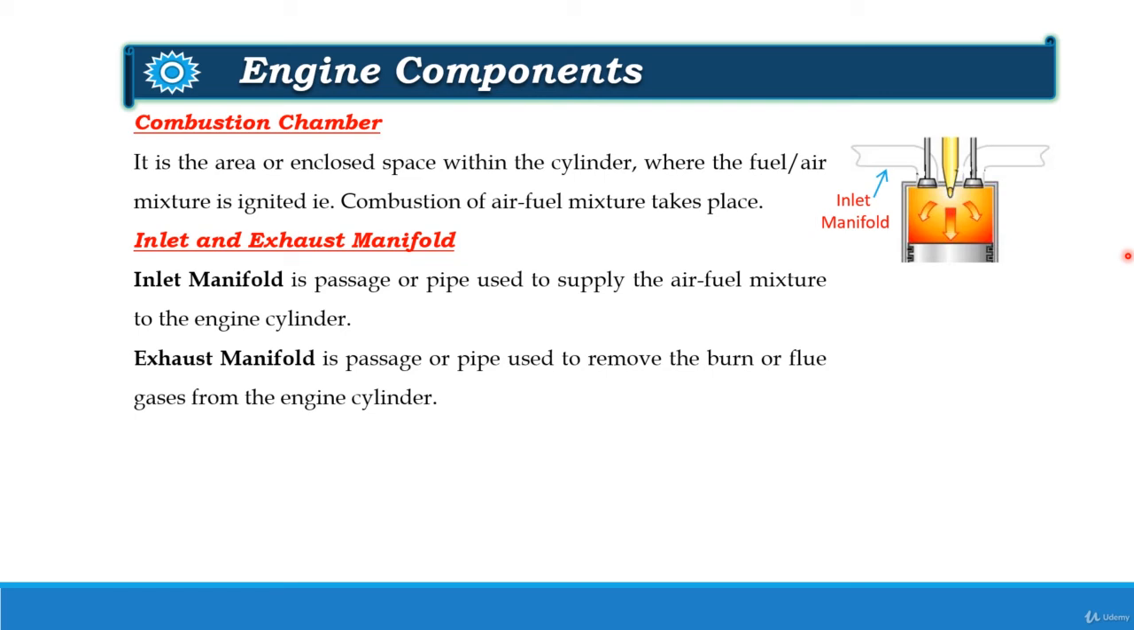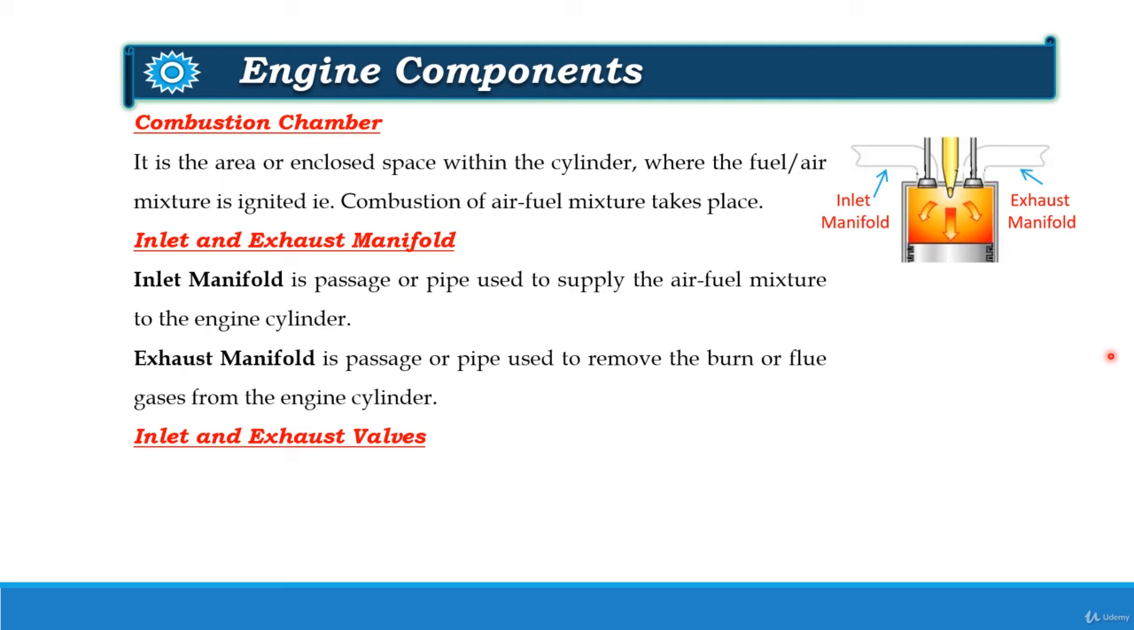Next is the exhaust manifold. It is the passage or pipe used to remove the burnt or flue gases from the engine cylinder. This is the exhaust manifold. That is, after combustion, the burnt gases which are inside the cylinder are removed through the exhaust manifold.